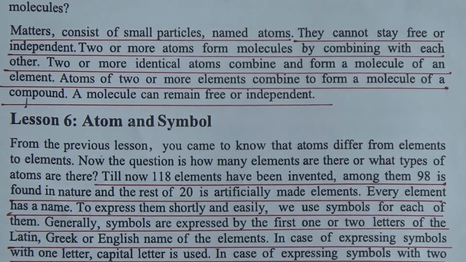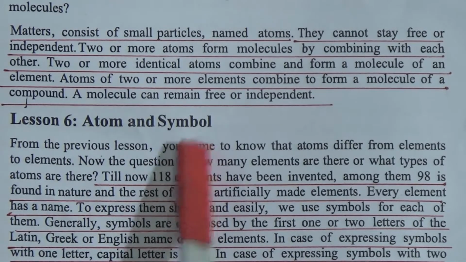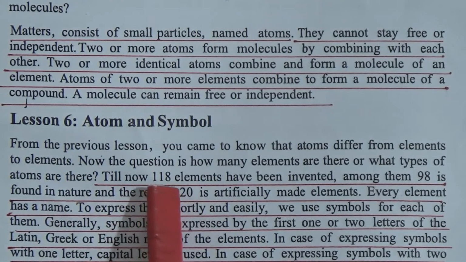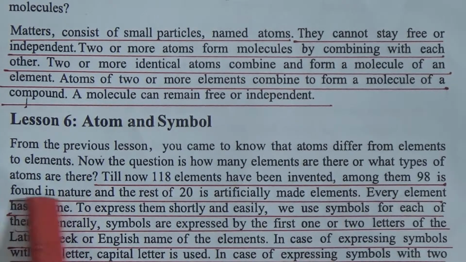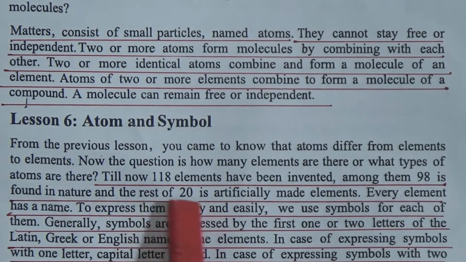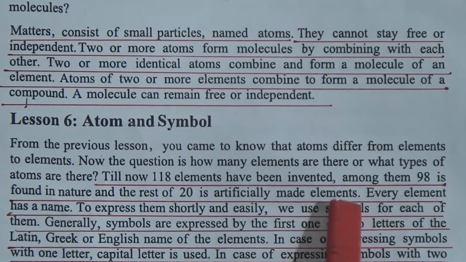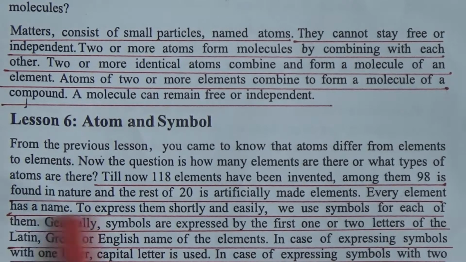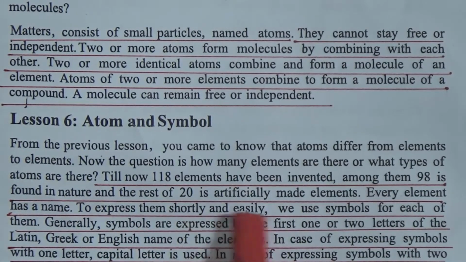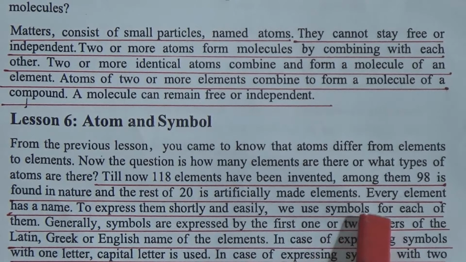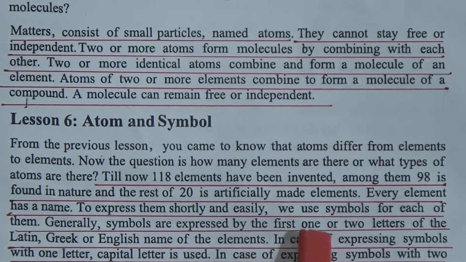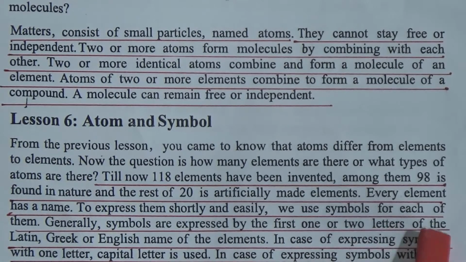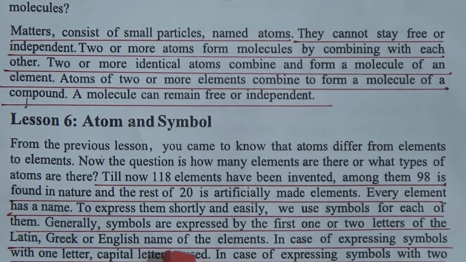Now listen, lesson 6: atom and symbol. Till now, 118 elements have been discovered. Among them, 93 are found in nature and the remaining 25 are artificially made elements. Every element has a name. To express them shortly and easily, we use symbols for each of them. Generally, symbols are expressed by the first one or two letters of the Latin, Greek or English name of the elements.